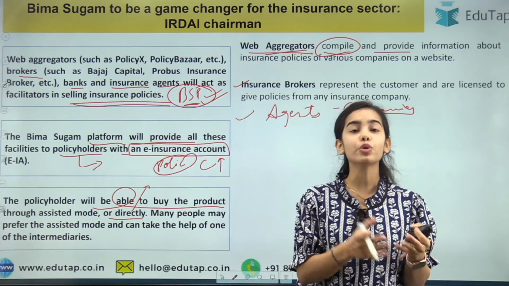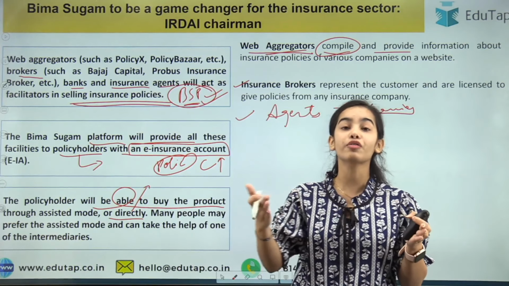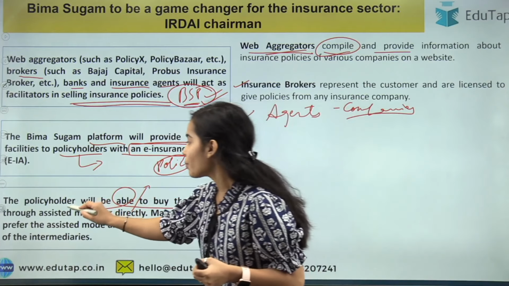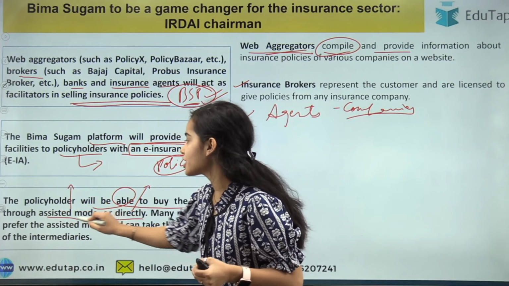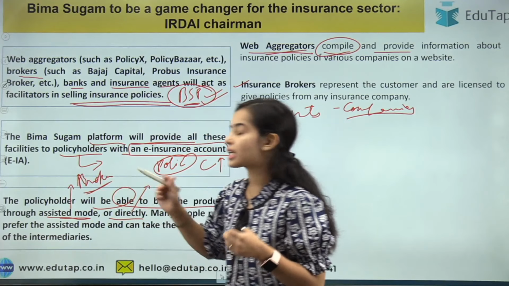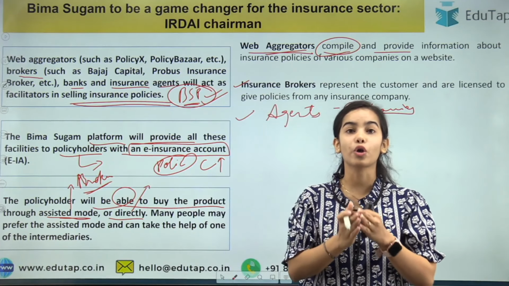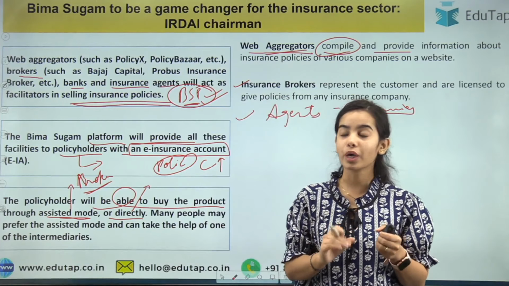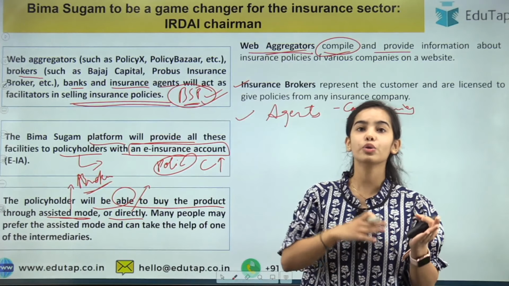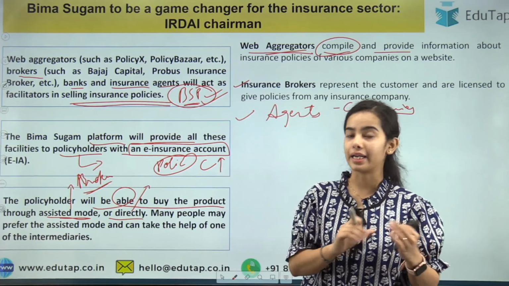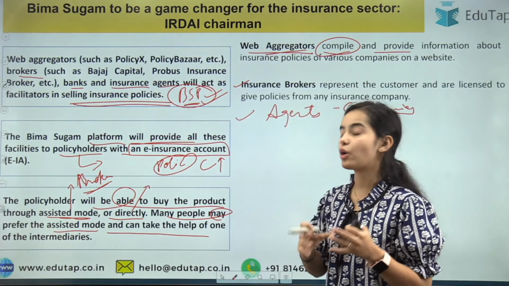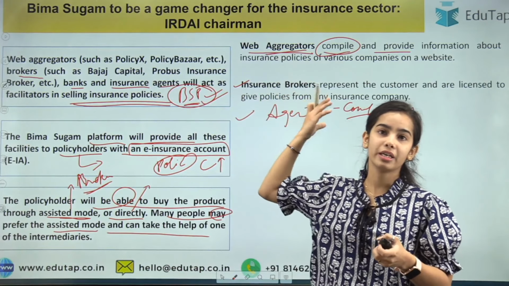But if a person does not have that much time to read the policies of each and every company, or does not have that much knowledge, the policy holder can have the assisted mode where they will hire a broker, and the broker will tell the customer that this is the best policy for your needs, for what you want. So it can happen in the assisted mode also, it can happen directly also. You can buy through assisted mode or directly. Many people may prefer the assisted mode and can take the help of one of the intermediaries, that is brokers, agents or something.